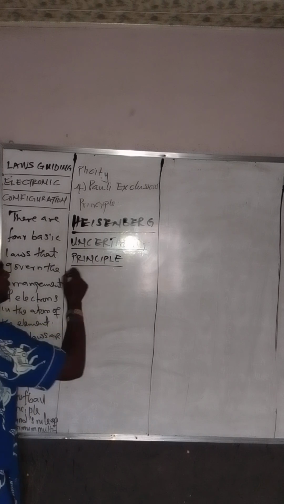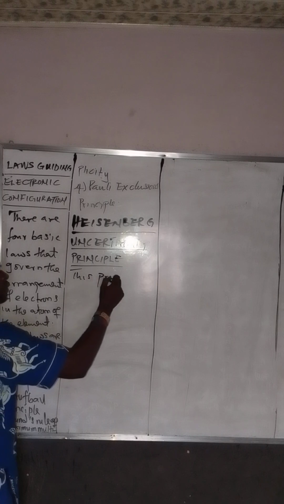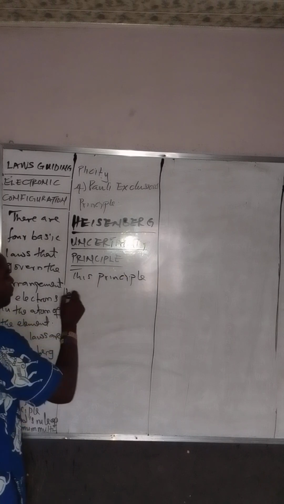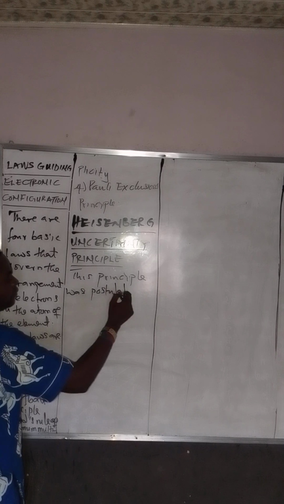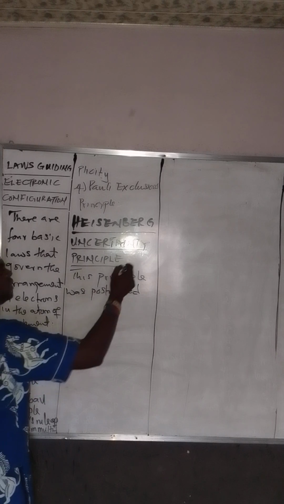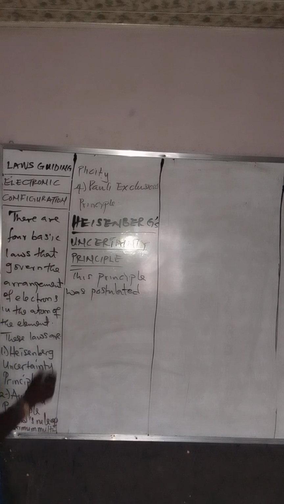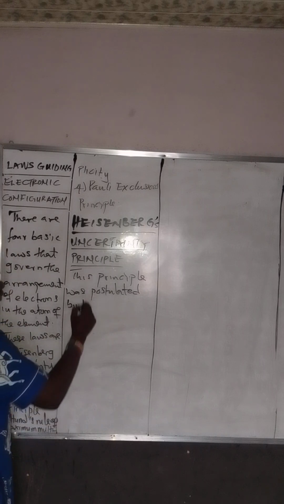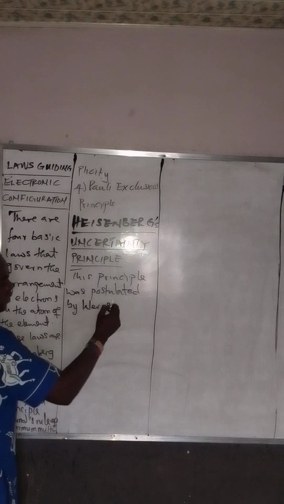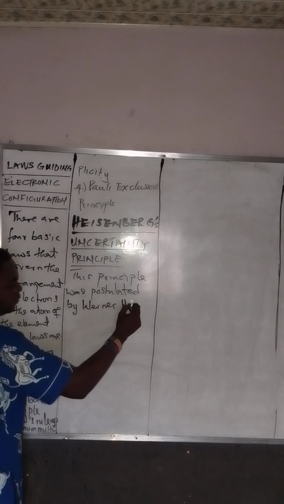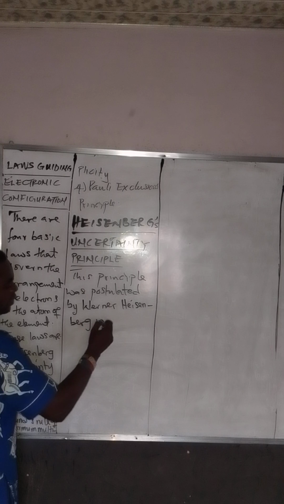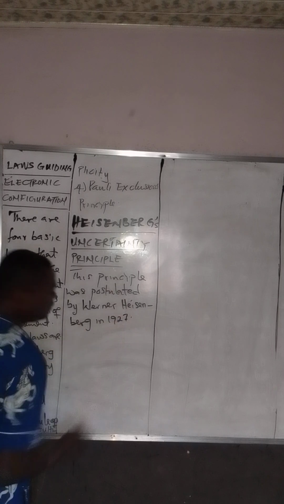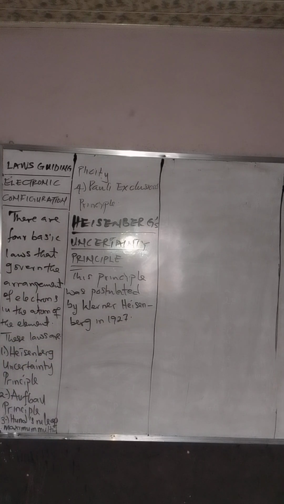I want you to know here, this principle was postulated by Werner Heisenberg in 1927.